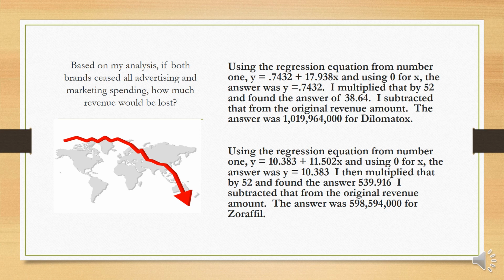So the answer was $1,019,964,000 for Dilomatics. Using the regression equation from number 1, y equals 10.383 plus 11.502x, and using 0 for x, the answer was y equals 10.383. I then multiplied that by 52 and found the answer of 539.916. I subtracted that from the original revenue amount. So the answer was $598,598,000 for Zorafil.